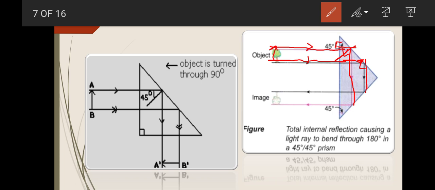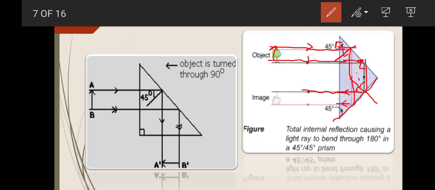Now you can see both of these rays are incident on the second inclined surface. Again they are striking this surface with an angle of incidence of 45 degrees, which is again greater than the critical angle of the glass, that is 42 degrees. So what will happen? Again it will be totally internally reflected back.